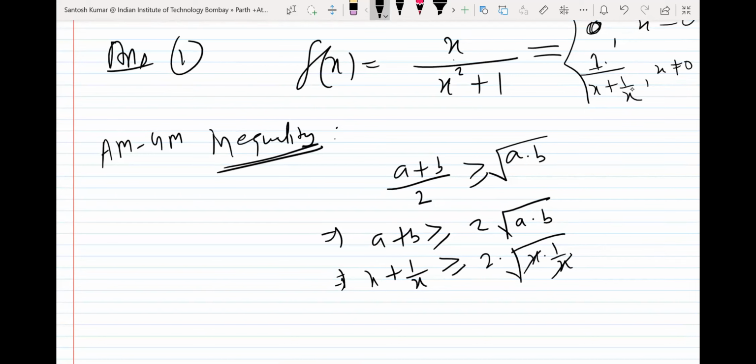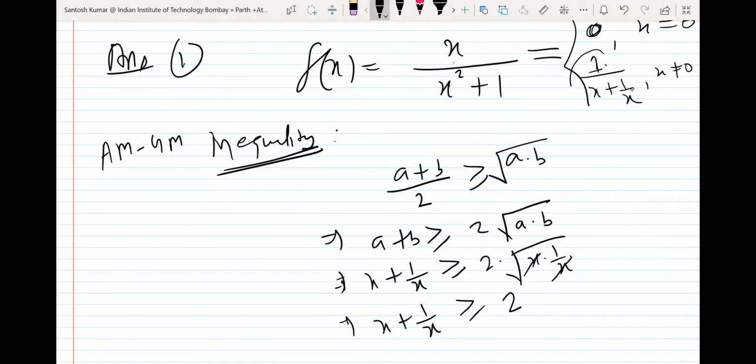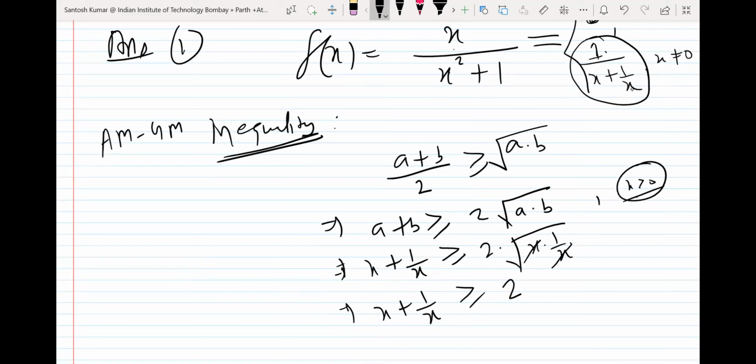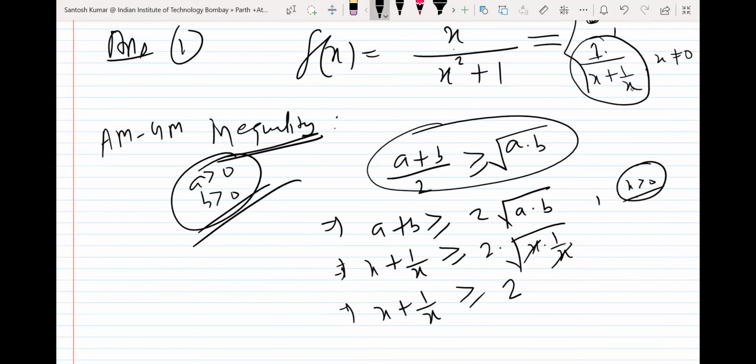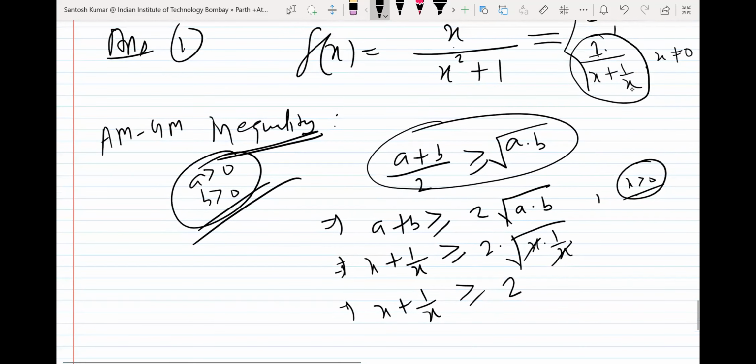After cancelling out, the square root of 1 is 1. So what you get is x plus 1 by x is more than or equal to 2. But we need 1 upon x plus 1 by x. Here I am considering x positive, because this rule is valid only when a is positive and b is positive. So we are doing this for positive x, x more than 0.